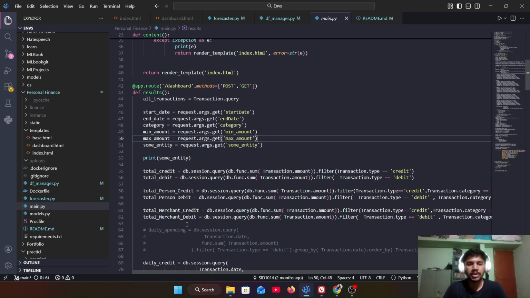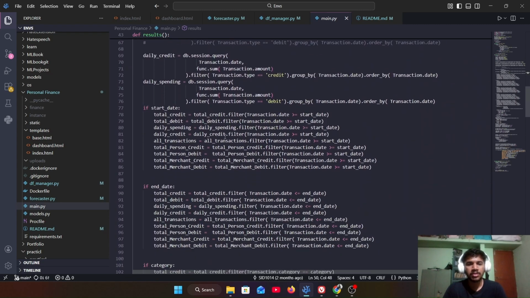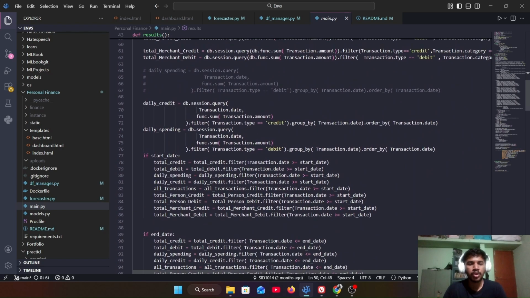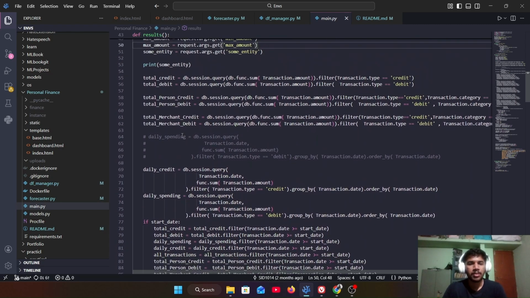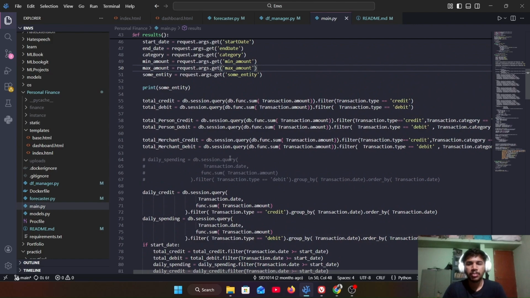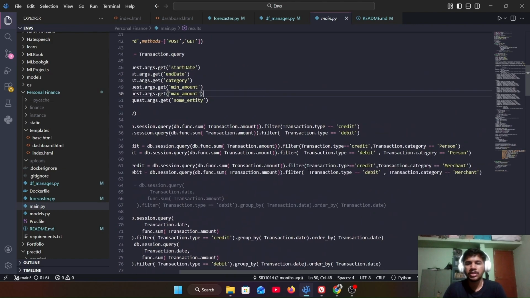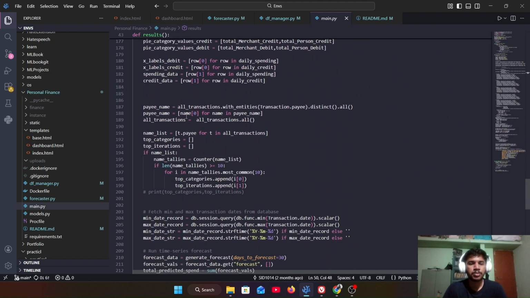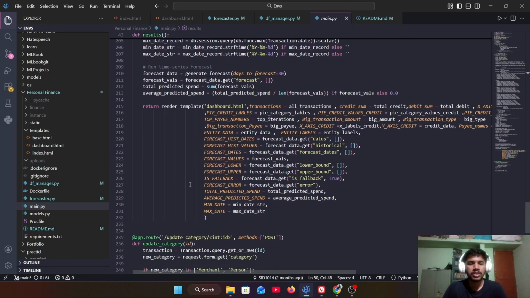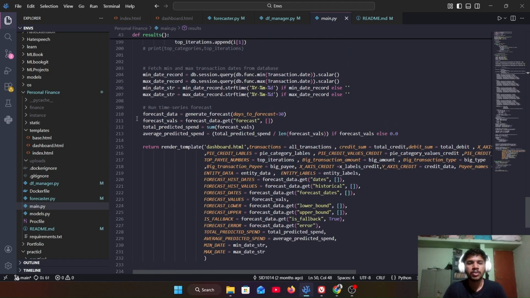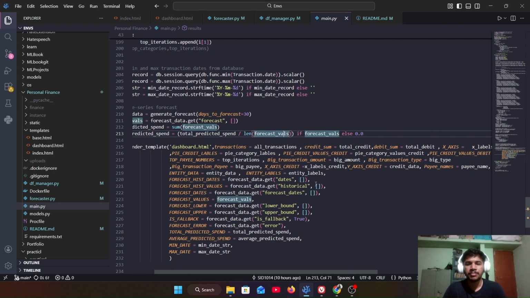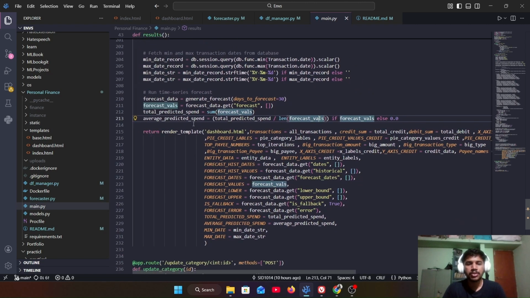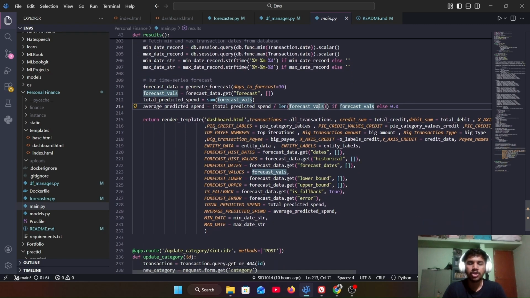Right. So from dashboard.html, these are the filters. If these filters are active, then these filters are applied on the whole data. If they are not, then it is not applied. So this is the main dashboard workflow. Once the filters and everything else are applied, and some aggregators are applied, the whole data is sent to the main page, that is dashboard.html.